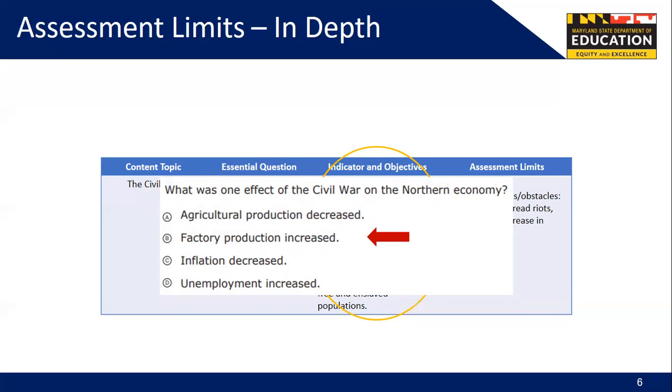When examining assessment limits in the framework, it is important to always look to the broader categories to the left, the indicator and objectives, to understand the full context for what students are responsible for knowing. Now you will learn how sample MCAP questions align to the assessment limits.